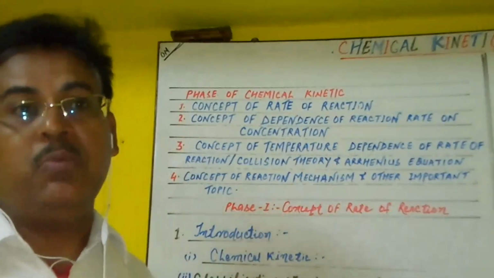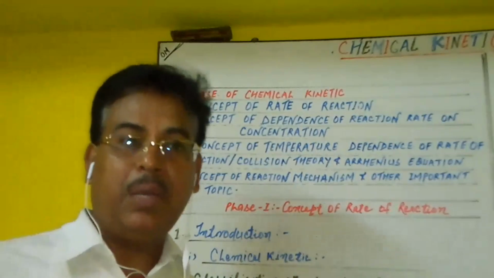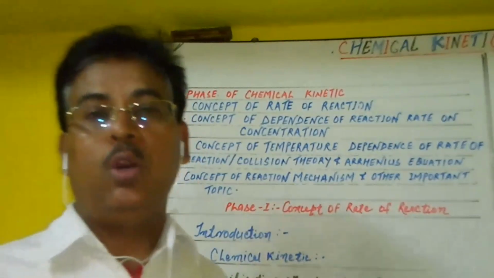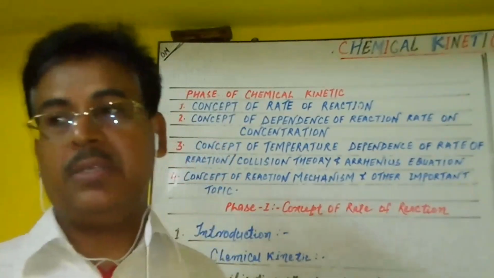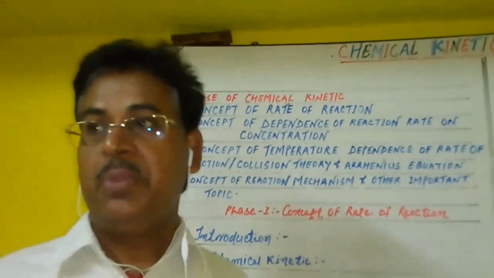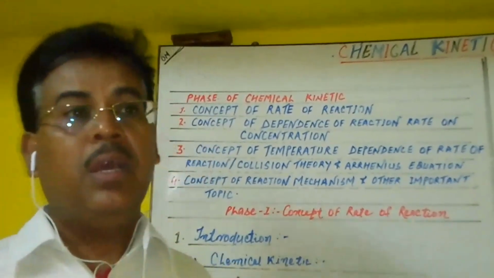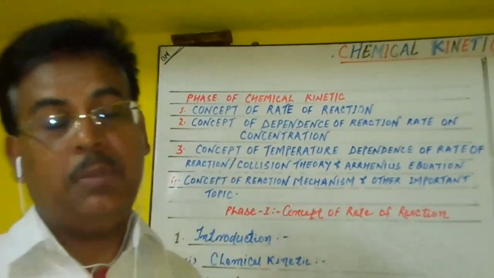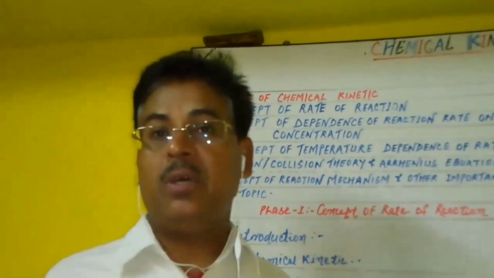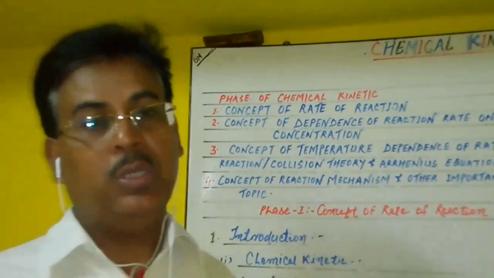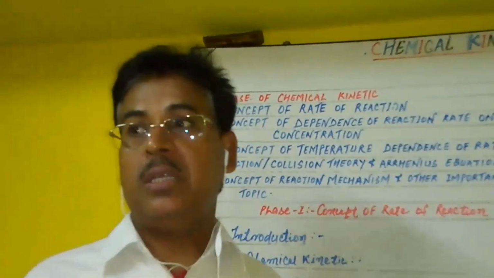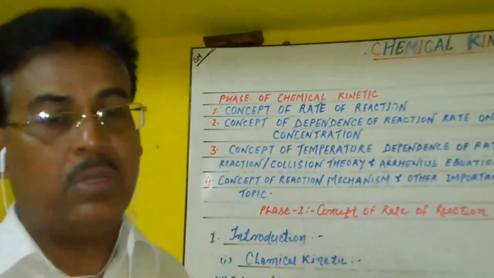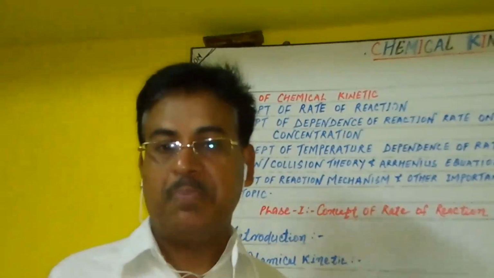This phase consists of the most important things, like the law of mass action we discussed in class 11 in chemical equilibrium, rate equations, order of reaction, molecularity of reactions, as well as how we can determine the order of reaction, and certain integrated rate equations for zero order and first order. We discuss this in the second phase.